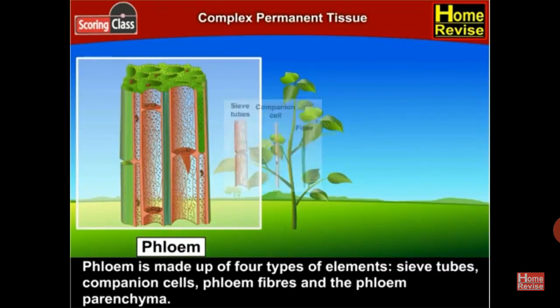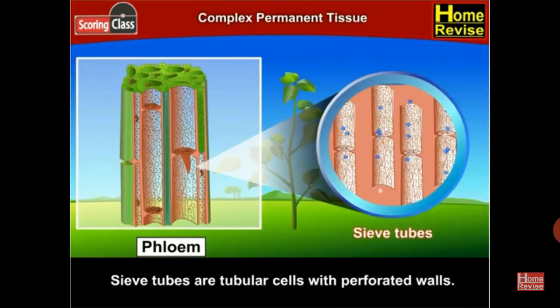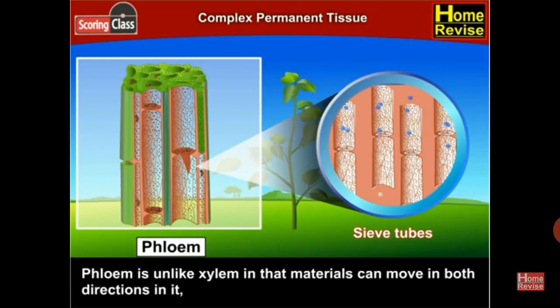Phloem is made up of four types of elements: sieve tubes, companion cells, phloem fibers and phloem parenchyma. Sieve tubes are tubular cells with perforated walls. Phloem is unlike xylem in that materials can move in both directions in it.